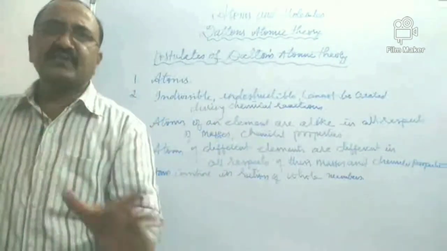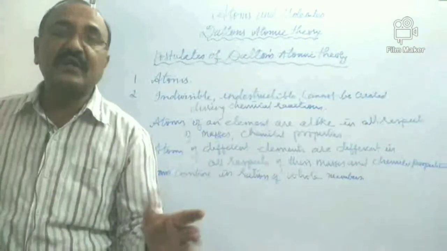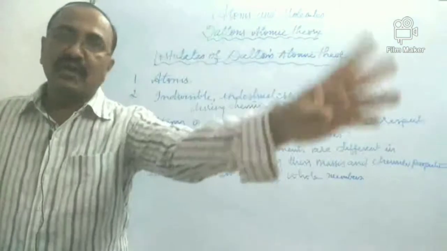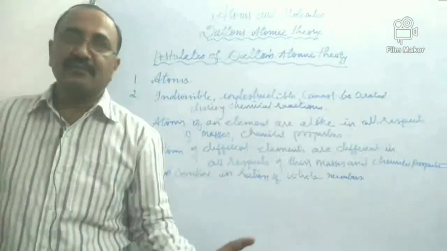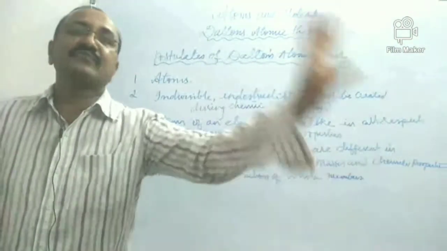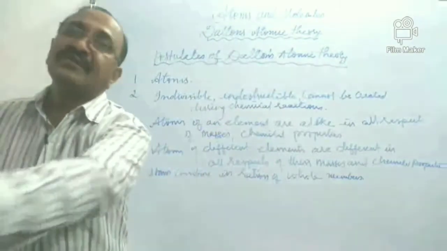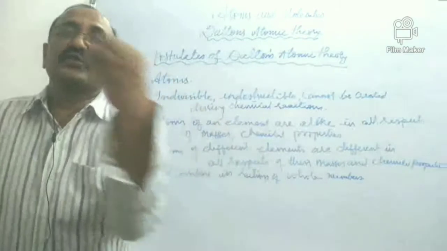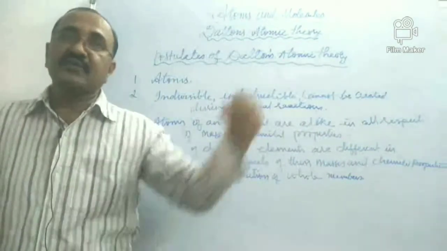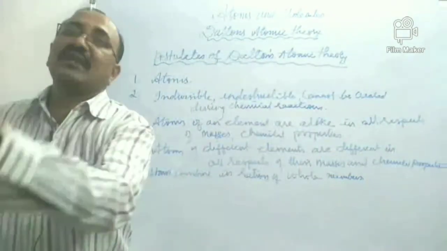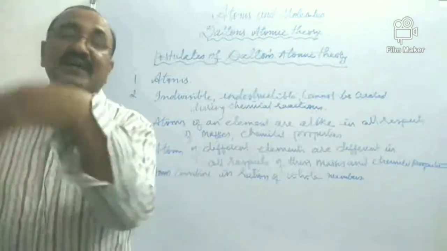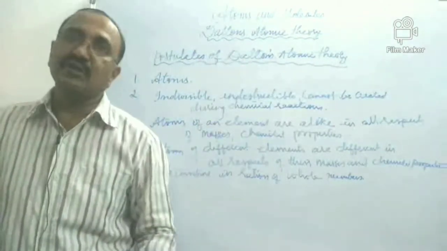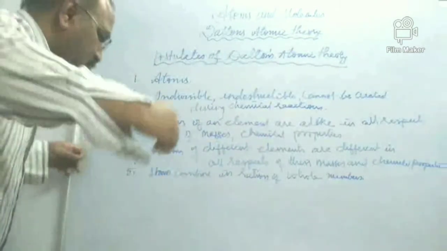No, it's not like that. They are not parts. They are always combining in the form of whole numbers. That is, one atom combines with two atoms of some other element, and three atoms of one element combine with say 5 atoms, but never 5 atoms combining with 2.5 atoms of another element, or 10 atoms combining with 12.5 atoms of another element. No, it's not like that. Always in whole numbers. Right, next, the fifth one we have seen, children.